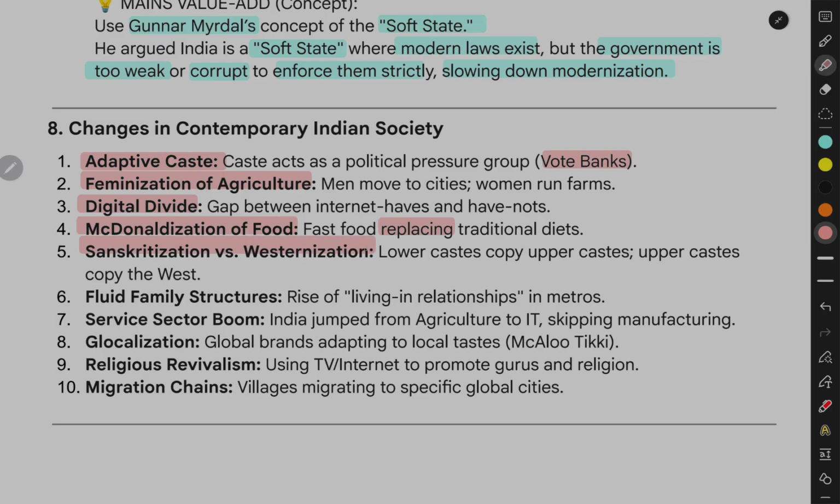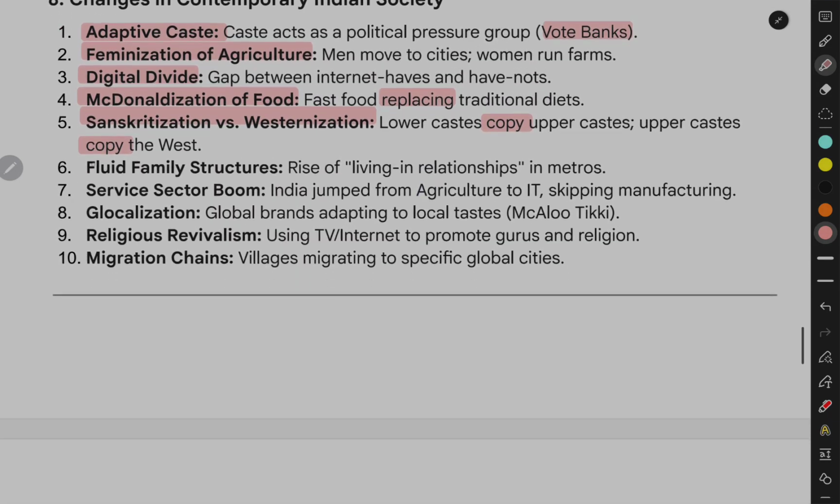Sanskritization versus westernization. Lower castes copy upper castes, copy the West. Fluid family structures. Rise of living in relationships in metros. Service sector boom. India jumped from agriculture to IT, skipping manufacturing. Globalization. Global brands adapting to local tastes. Religious revivalism. Using TV, internet to promote gurus and religion. Migration chains. Villages migrating to specific global cities.